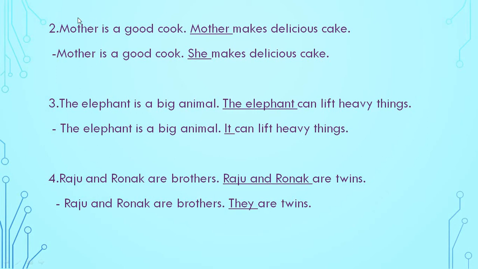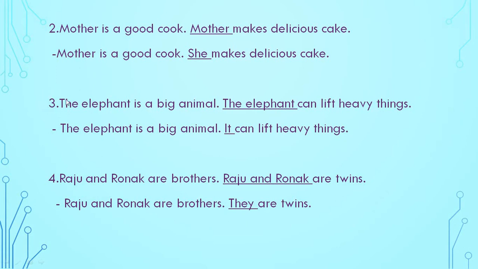This is mother, a naming word. So we have to use she. So how will I use it? Mother is a good cook. She makes delicious cake. Understood? What will we use? She makes delicious cake. Mother is a good cook. She makes delicious cake. Okay.